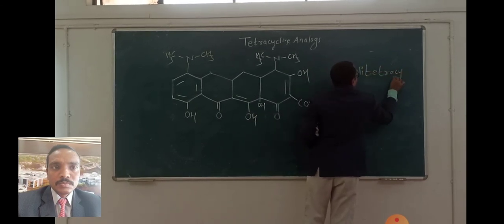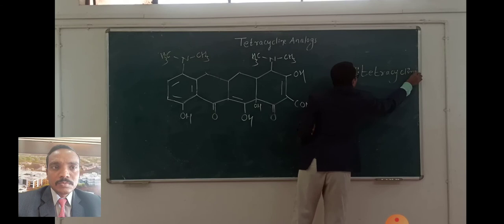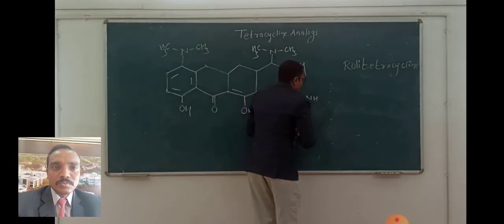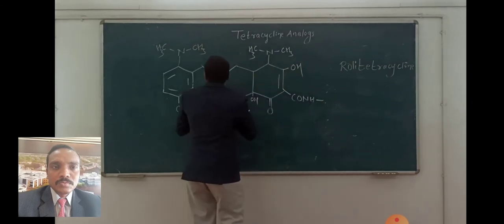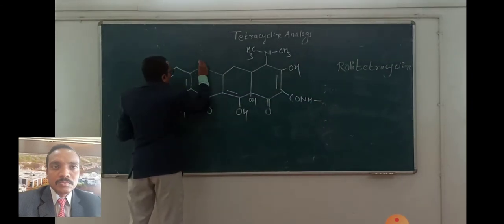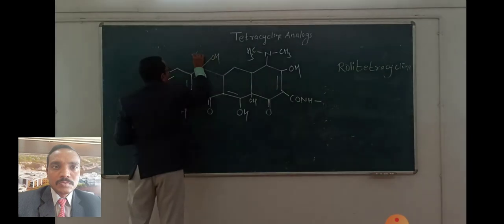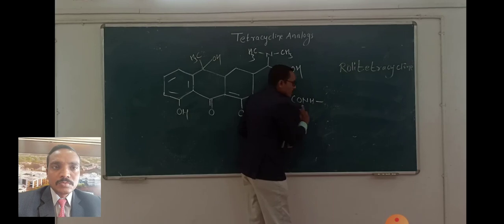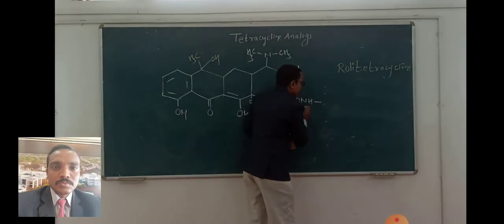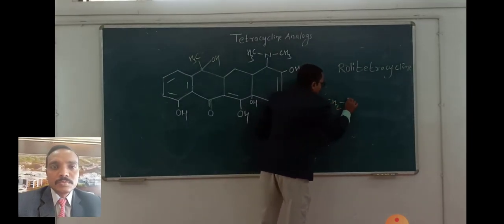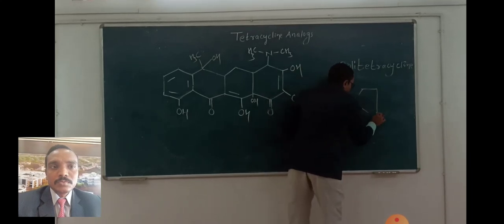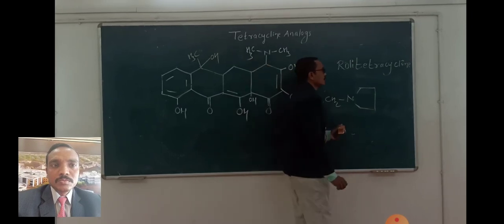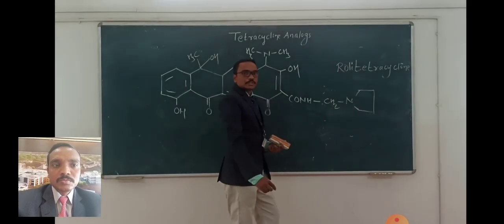Coming back to one more example, rolitetracycline. Here one of the hydrogens is removed and replaced with another substitution. So coming back to the tetracycline structure first, as we need tetracycline here. Now rolitetracycline in this case is a product, so we have to remove this hydrogen of the amide group. And likewise, we get rolitetracycline.